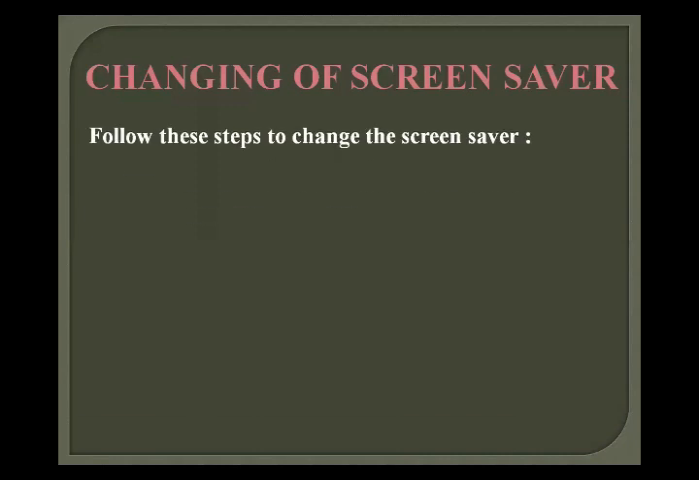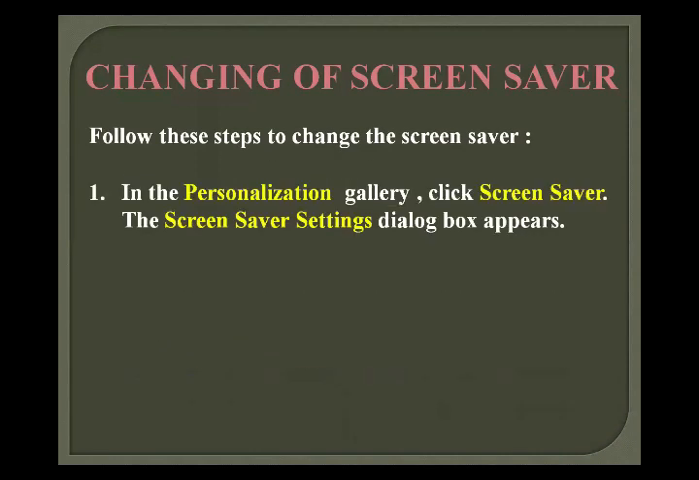Now moving toward the second option, which is changing the screensaver. How can you change your screensaver? Firstly, follow all of these steps. Again, you go to the personalization gallery and click on the screensaver. In the previous slides, we clicked on the personalization gallery to choose a picture from the gallery, but here you just click on the screensaver. The screensaver setting dialog box appears.